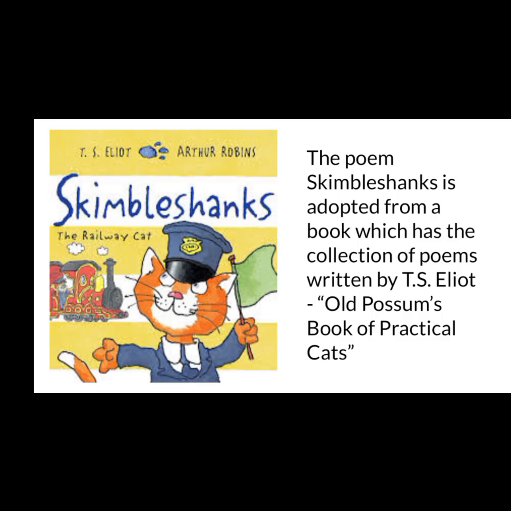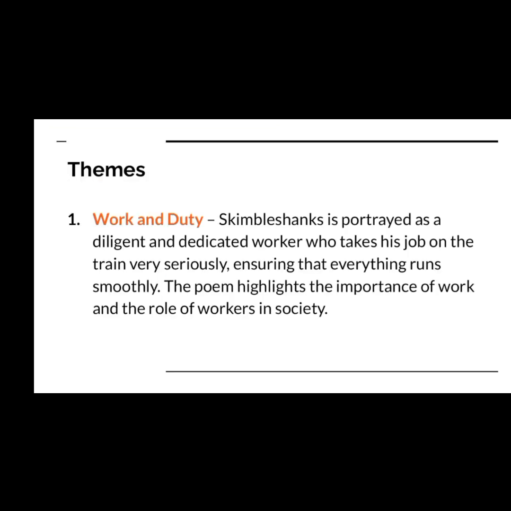This is the cover given to this poem, The Railway Cat and Skimbleshanks, written by T.S. Eliot. This poem was adopted from a book which has a collection of poems written by T.S. Eliot, and the book's name is Old Possum's Book of Practical Cats. So this book has poems written by T.S. Eliot about cats. Now we come to the themes of this particular poem.